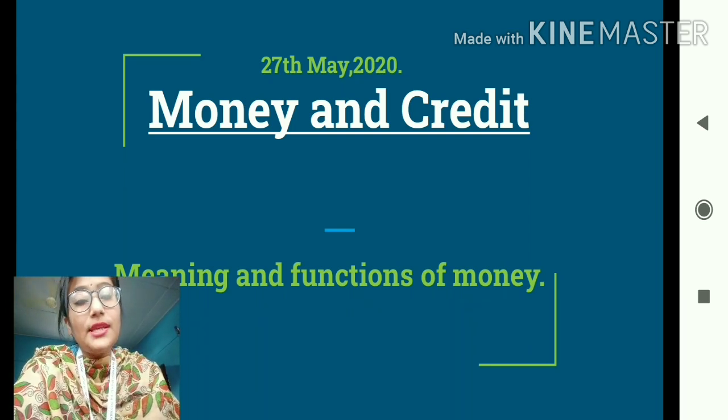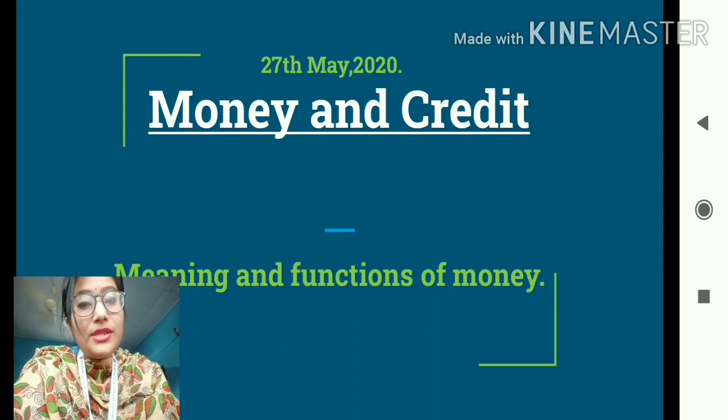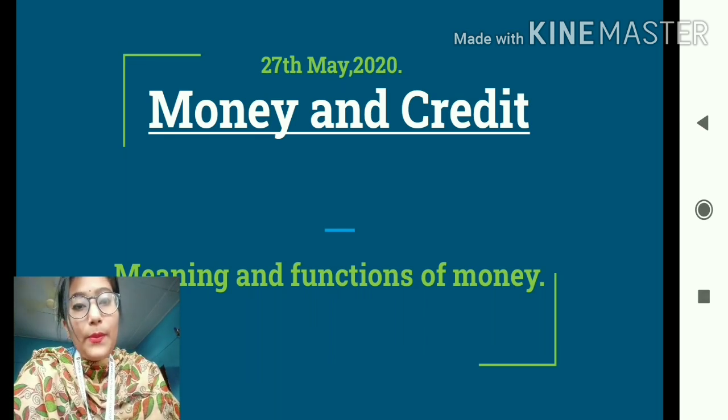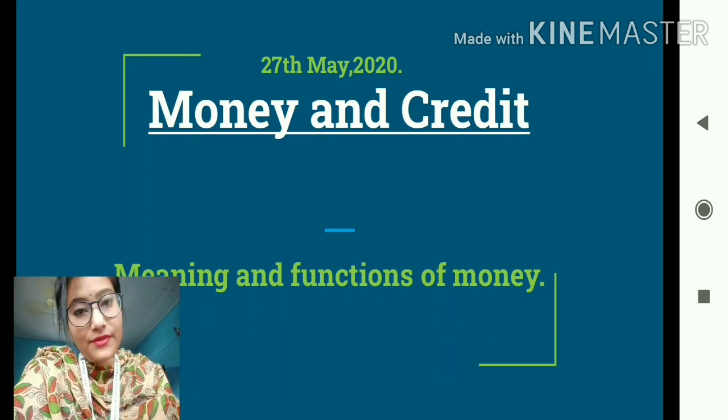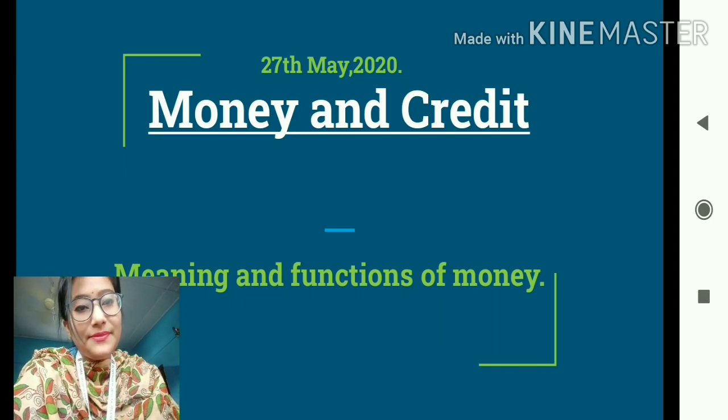So students, this brings us to our today's topic of discussion, that is money. And today we shall be knowing about the meaning as well as the functions that money serves. So students, let's begin our today's class.